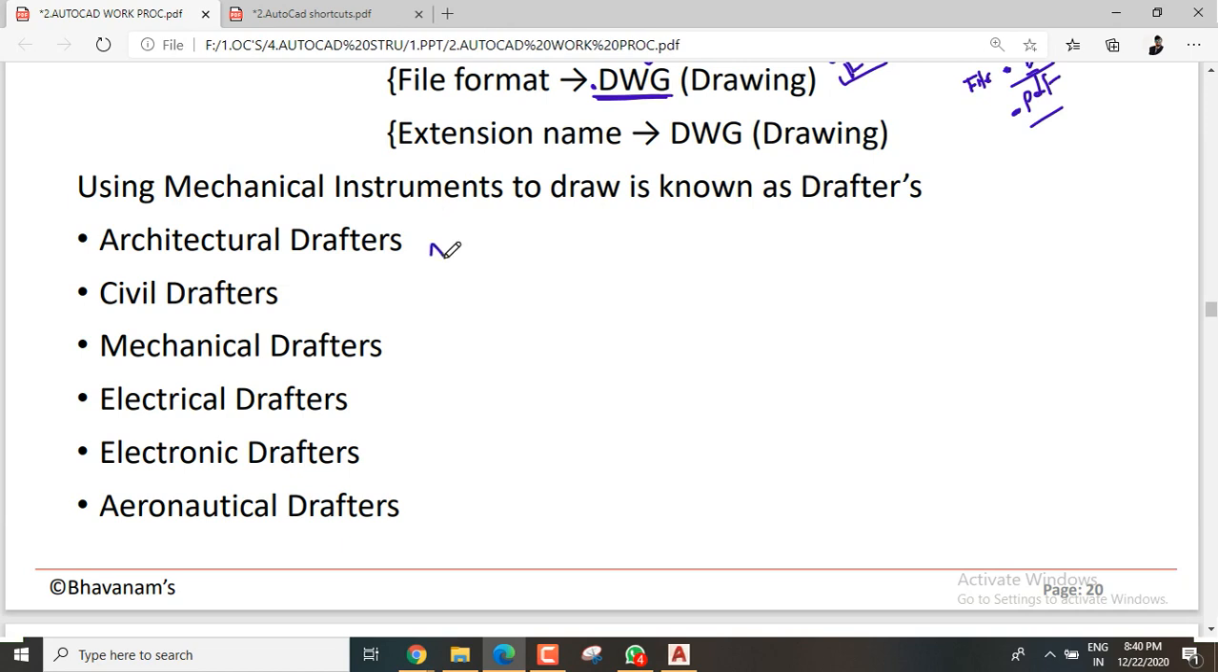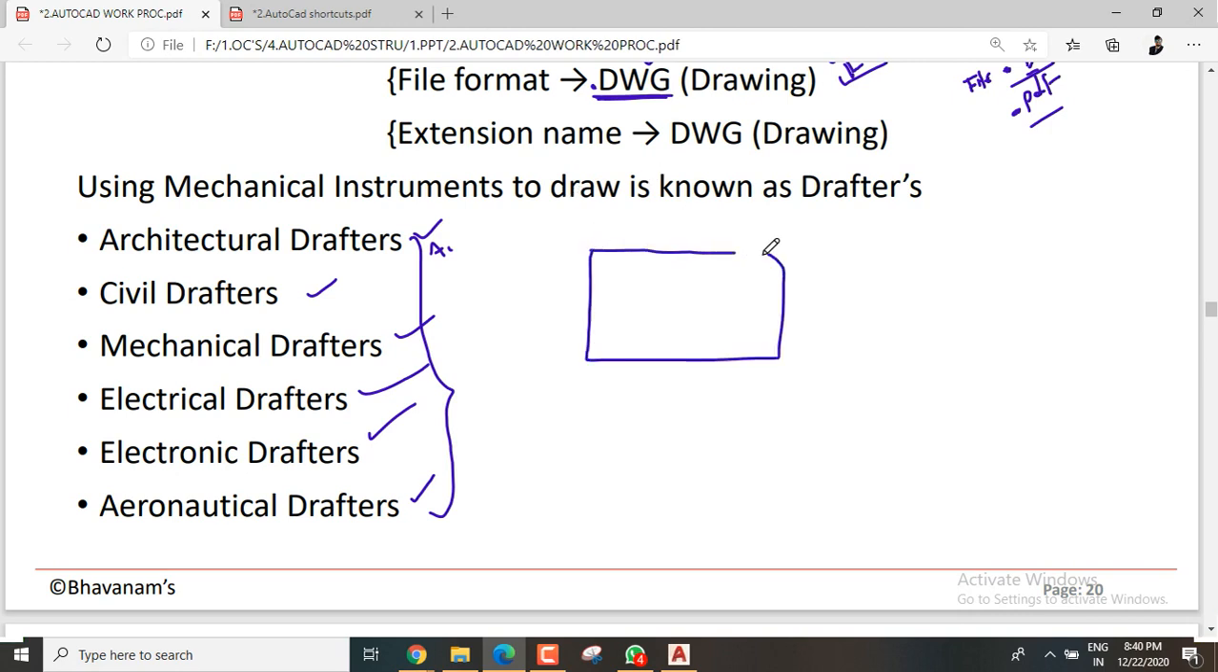So AutoCAD is not only for civil engineers, it is for all these engineers: the architectural draftsman, civil draftsman, mechanical draftsman, electrical draftsman, electronic draftsman, and aeronautical draftsmen. What it means is AutoCAD is not related only to civil engineering. Why? Because it is computer aided detailing or designing. So whatever work you have, you need to present in the computer with accuracy and with a wonderful presentation.